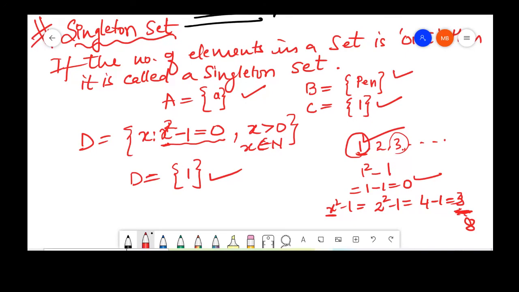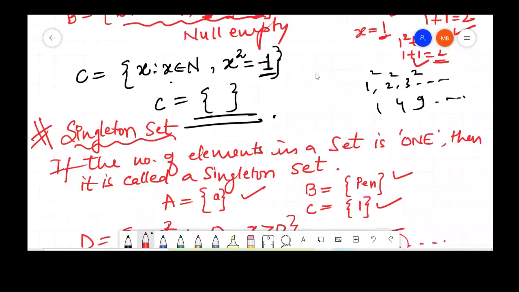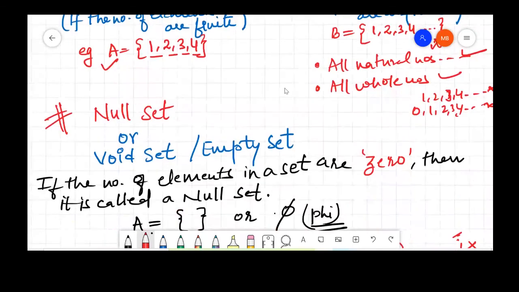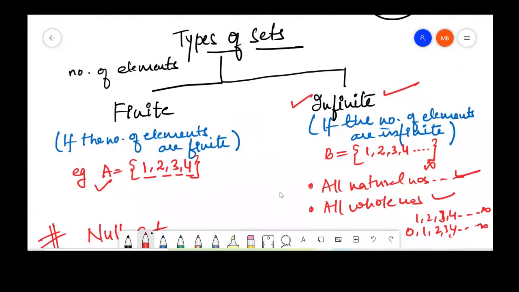Okay. So I hope you have understood the 4 types of sets that we have discussed today. Let me show you once more what all sets we have discussed today. Just scrolling up. On the basis of number of elements, we have discussed finite sets and infinite sets. A set which has a finite number of elements is known as a finite set. Say, for example, set A with elements 1, 2, 3, 4. You can count them easily. So this is an example of a finite set.